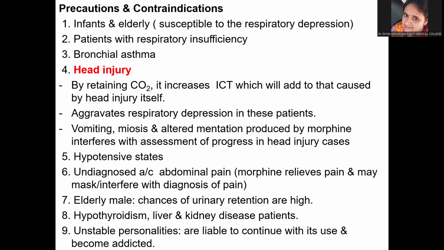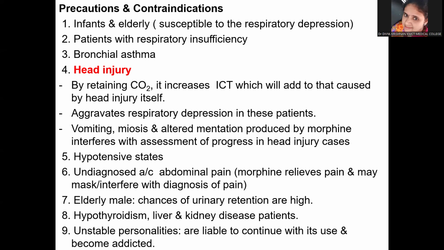Now, it should not be given in hypotensive states because it can further exaggerate the hypotension. It should not be given in undiagnosed abdominal pain because morphine will relieve the pain and may just mask the actual diagnosis. In elderly males, it should not be given because there is a chance of urinary retention. Then hypothyroidism, liver and kidney disease patients, it should not be given. It should also not be given in unstable personalities because they are liable to continue with its use and